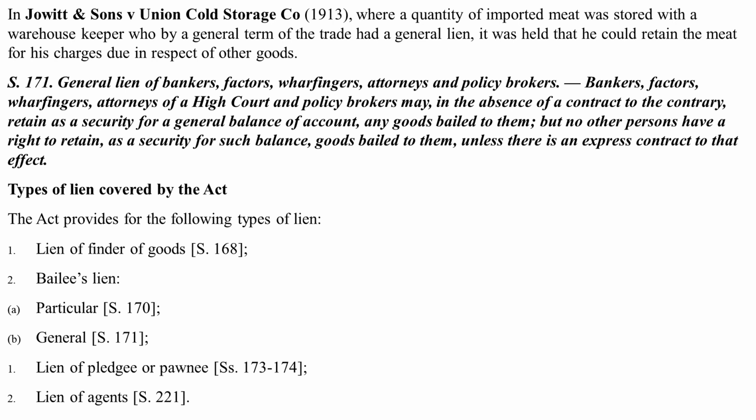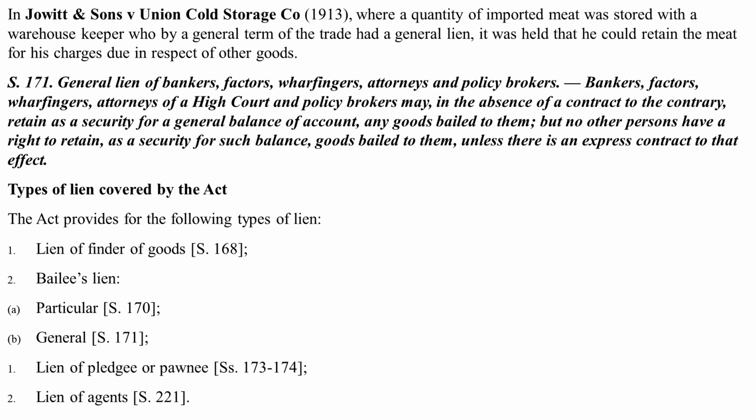Thus, Section 171 says general lien of bankers, factors, wharfingers, attorneys, and policy brokers. Bankers, factors, wharfingers, attorneys of a high court, and policy brokers may, in the absence of a contract to the contrary, retain as a security for a general balance of account any goods bailed to them, but no other persons have a right to retain as a security for such balance goods bailed to them unless there is an express contract to that effect.